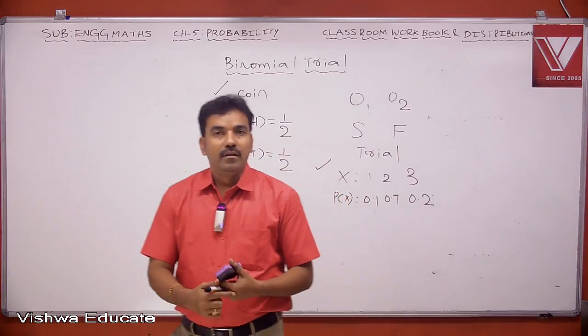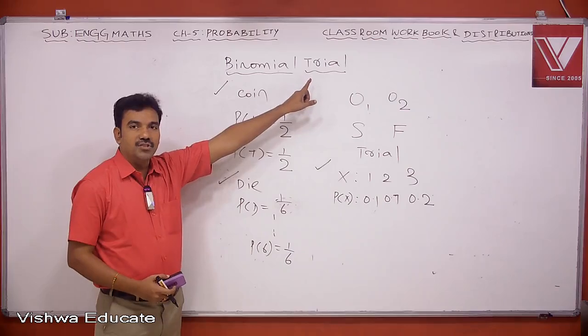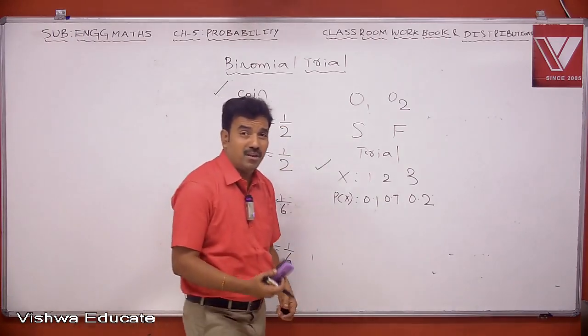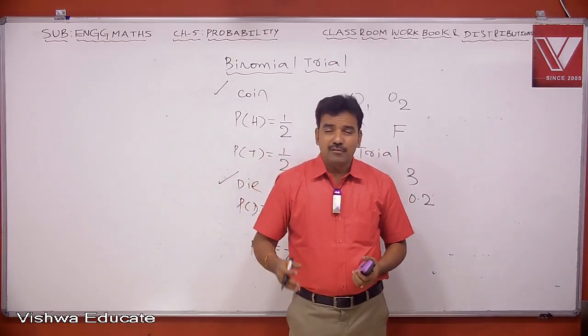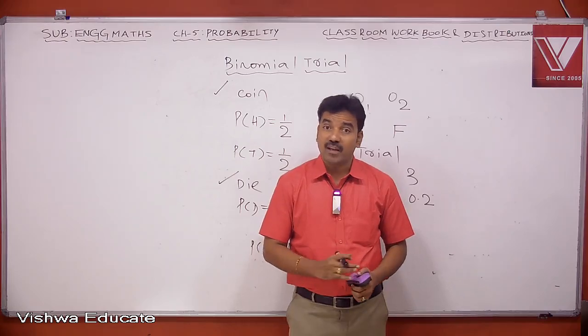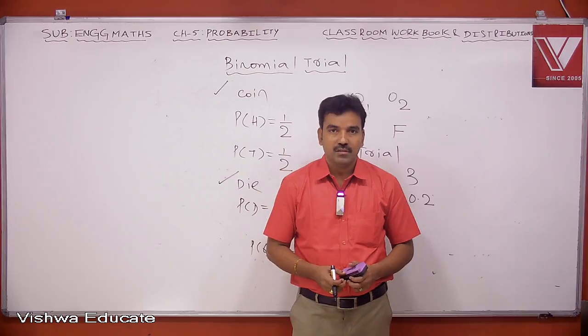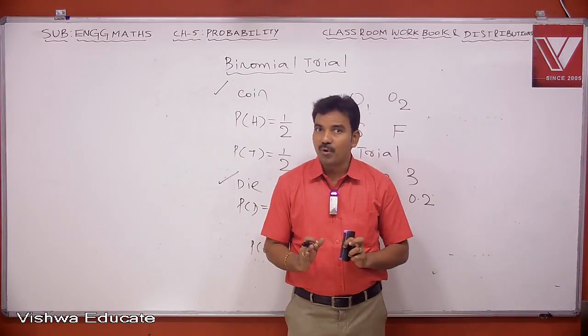Session. Now we were in the middle of binomial trial. Basically, trial means an experiment. Now, what type of experiments will be called as binomial experiments? Whenever you conduct an experiment, if the probabilities do not change from experiment to experiment, such experiments are called binomial experiments. So it doesn't mean that probabilities are equal for all sample points.